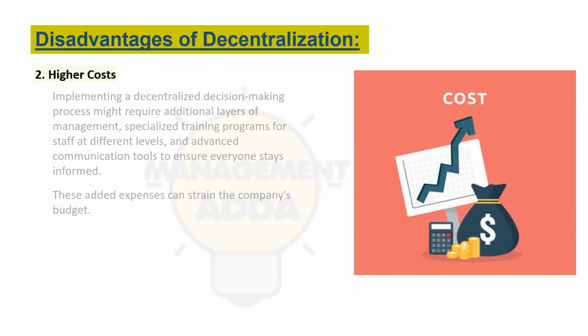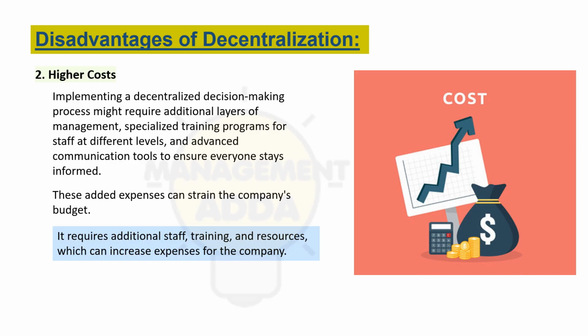Second point, we have higher cost. Decentralization requires trained staff, additional infrastructure, and local management, which increases the cost. So it's a costly affair. For example, a retail chain giving decision making power to every store means hiring more managers, which increases expenses.